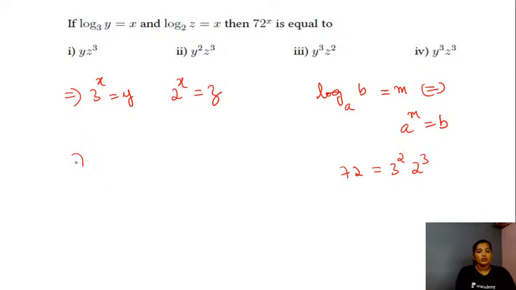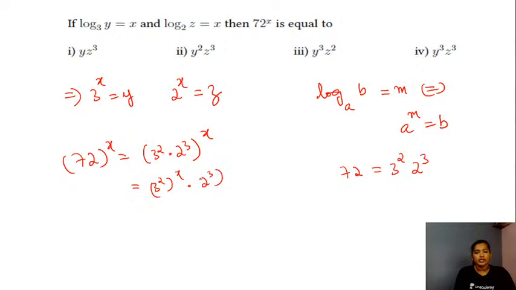So 72 raised to the power x, you can take this as 3 square into 2 cube raised to the power x, students, which can be written as 3 square raised to the power x into 2 cube raised to the power x, which will be nothing but 3 raised to the power x the whole square into 2 raised to the power x the whole cube.